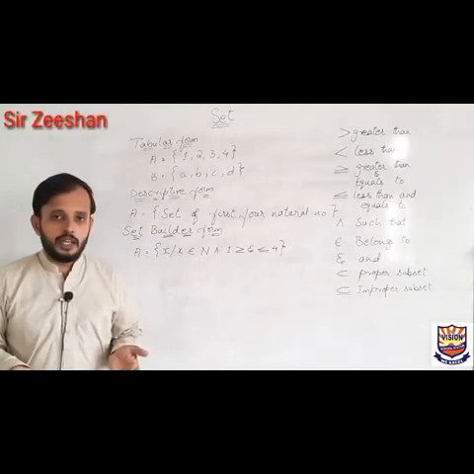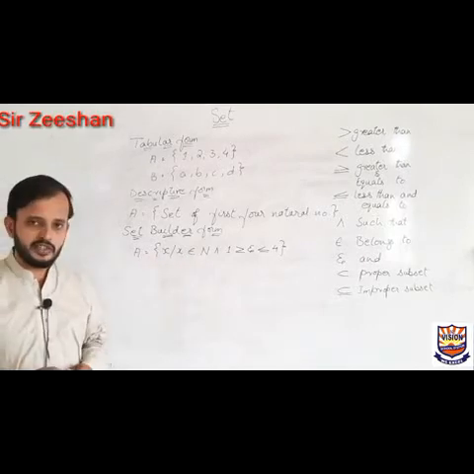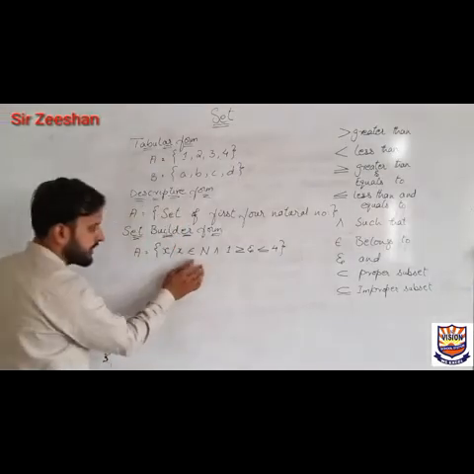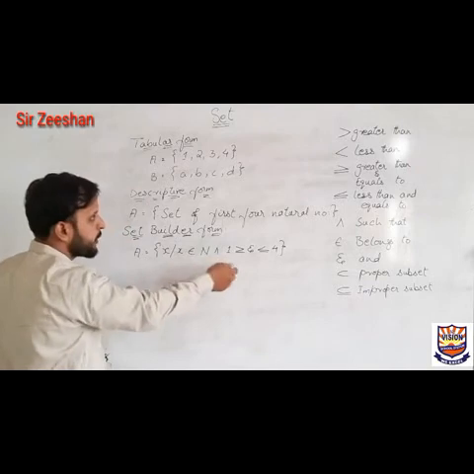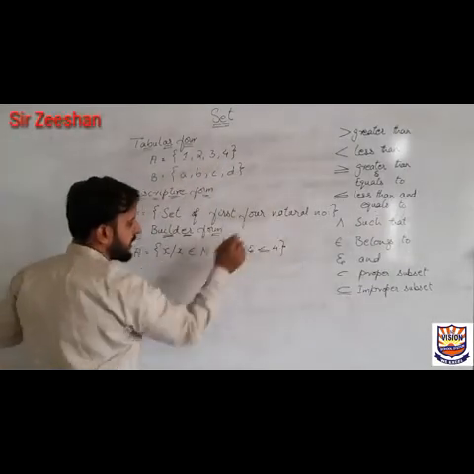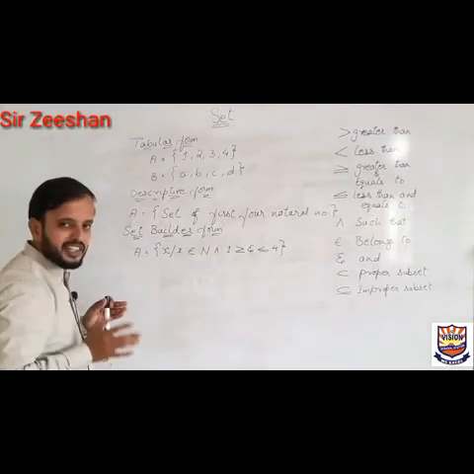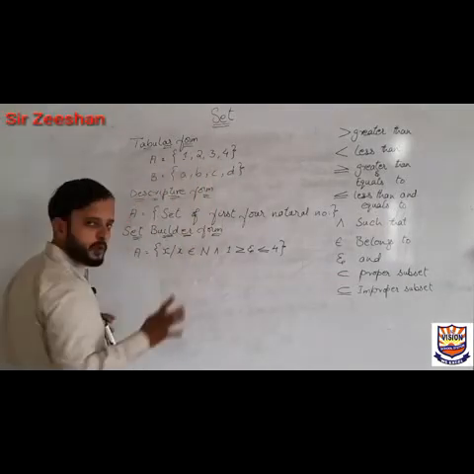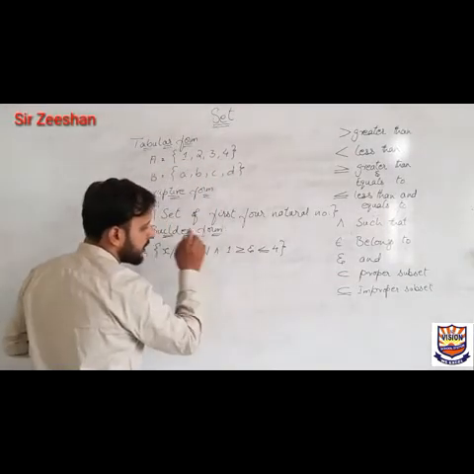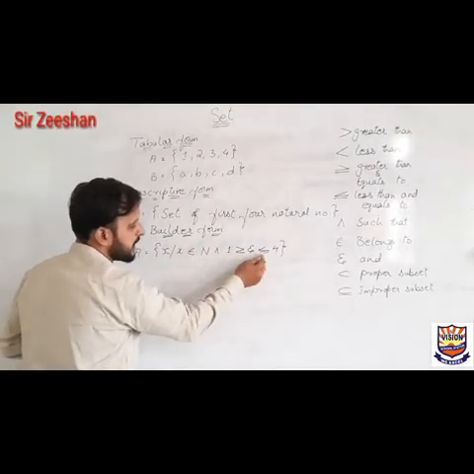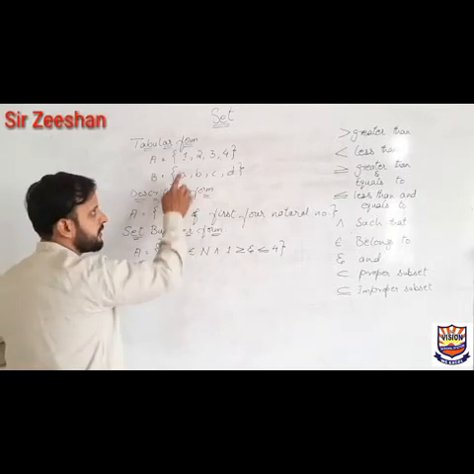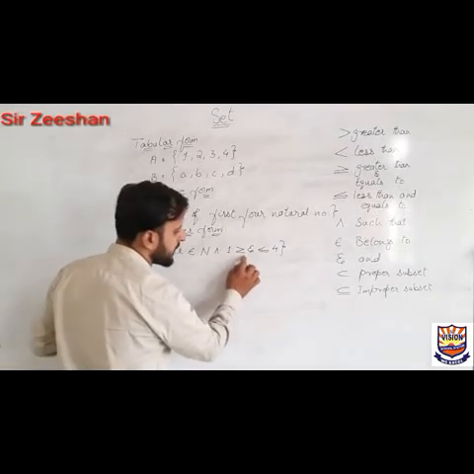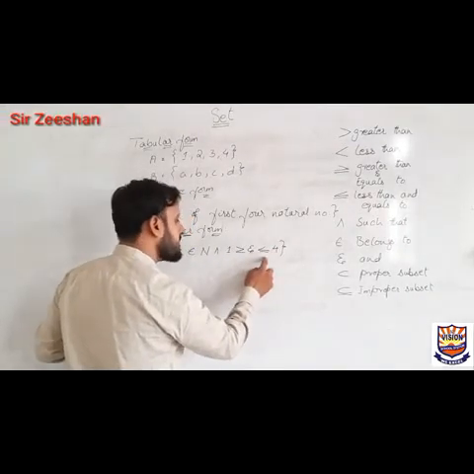Now students, what we'll have to do is understand this set that is written here: x of x belongs to. This sign is used here, and we will read it in English. x belongs to which set? 1 2 3 4 is a natural number set, so that's why I have written capital N, the sign of natural numbers, such that here 1 is also included and numbers greater than 1 are also included. For between, I will not use the equal to sign, I will just use less than and greater than. But here 1 is also included and 4 is also included, and the numbers between them are also included. That's why I have written 1 and greater than 1, and 4 and less than 4 are included.